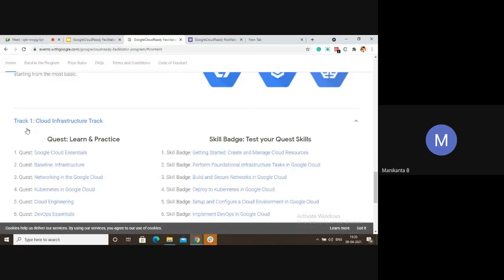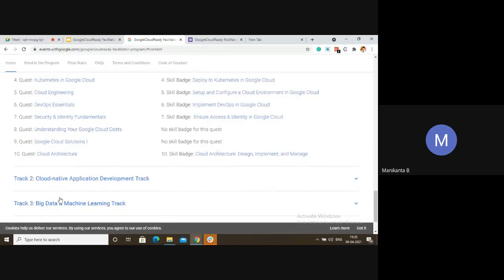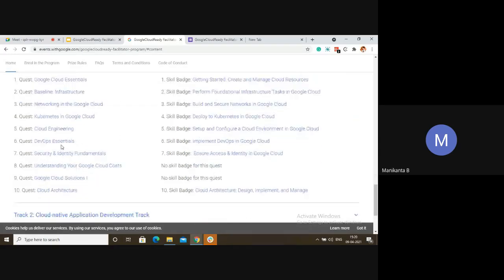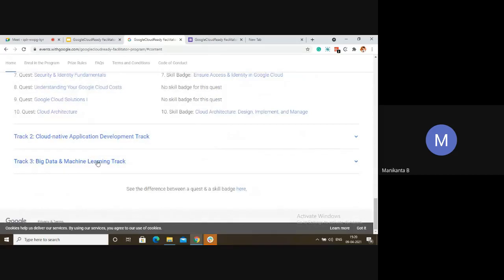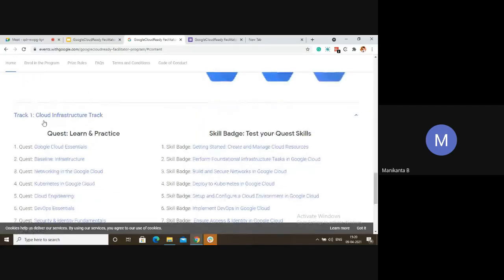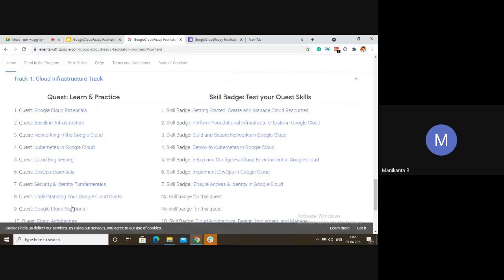As we said, there are three tracks: cloud infrastructure, cloud native, and big data and machine learning. It's not compulsory that you should do only from this one. No, you can do any quest, any skill badges. It's totally up to you. So suppose you are doing it, the left side are all quest badges, the right side are all skill badges.